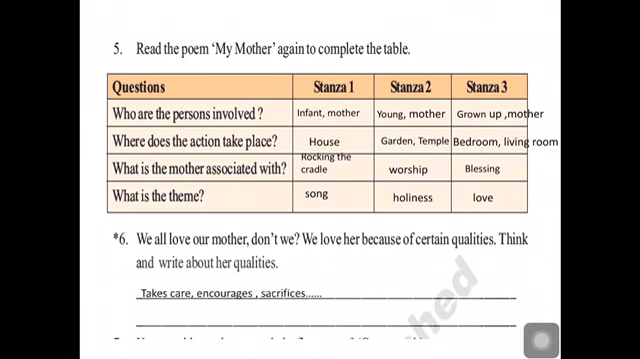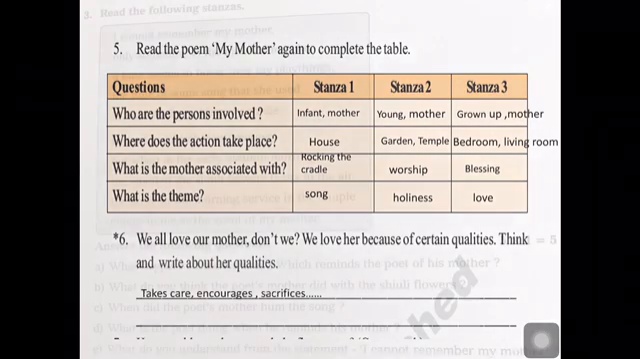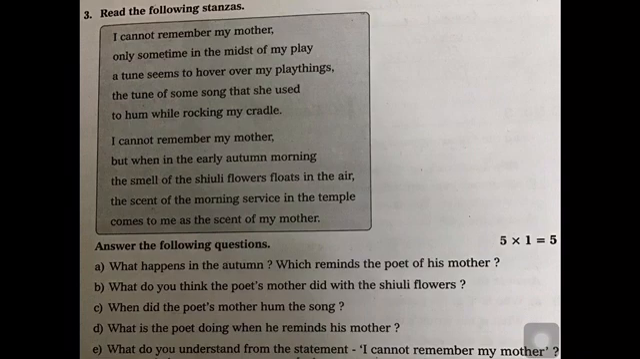So, children, you have understood the poem My Mother, written by Rabindranath Tagore. Now let us see some reading skills of this poem. Okay. Now look at the stanzas given here. I cannot remember my mother, only sometime in the midst of my play, a tune seems to hover over my playthings, the tune of some song that she used to hum while rocking my cradle. I cannot remember my mother, but when in the early autumn morning the smell of the shuli flowers floats in the air, the scent of the morning service in the temple comes to me as the scent of my mother.